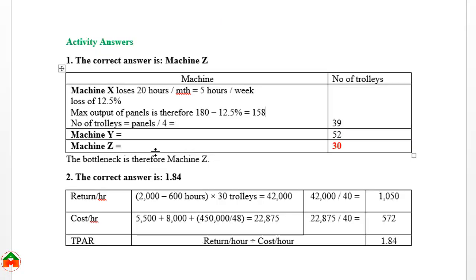We have found that machine Z is the bottleneck or constraint because it is producing a lower amount compared to machines X and Y, because the output is 30 trolleys. On the other hand, machine X is producing 39 trolleys, and machine Y is producing 52 trolleys. So machine Z is the bottleneck machine or limited constraint for this production process.